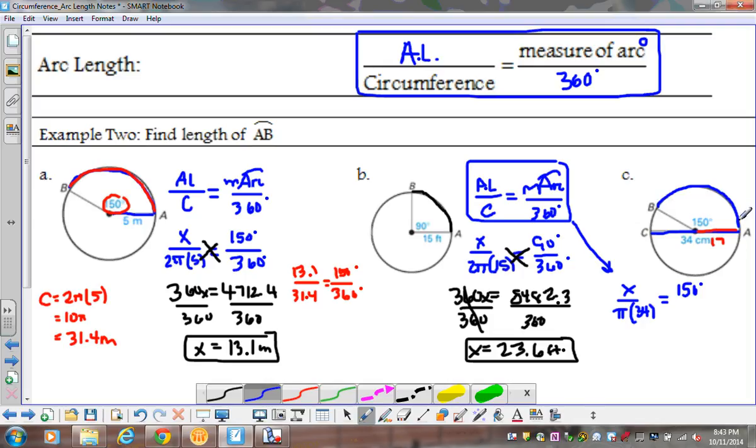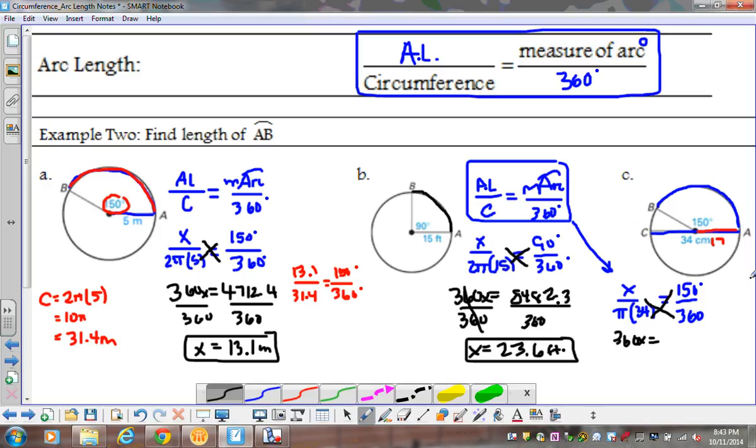So I want arc length AB over 360 degrees. So again, I'm using the fact that I know the ratio of the measure of the arc over 360 to help solve using that ratio. All right, so same thing. We're going to cross multiply. So we get 360x equals, all right, so we cross multiply there. So we're going to have 150 times pi times 34.